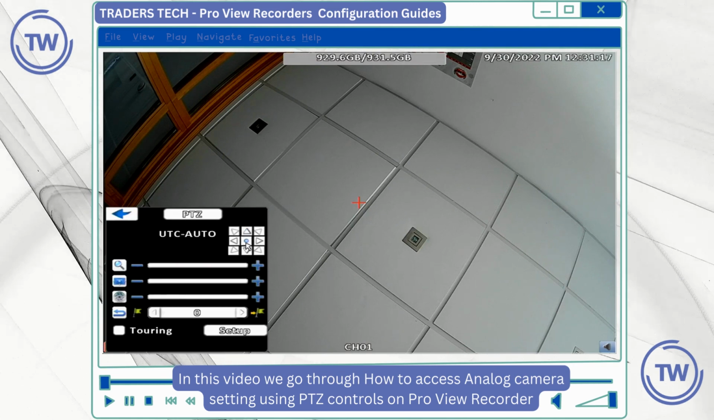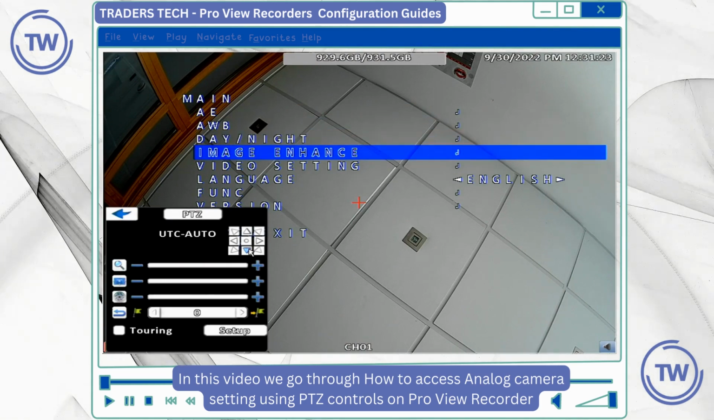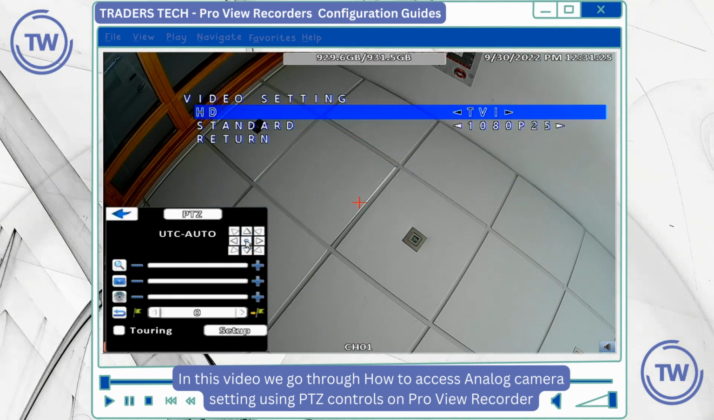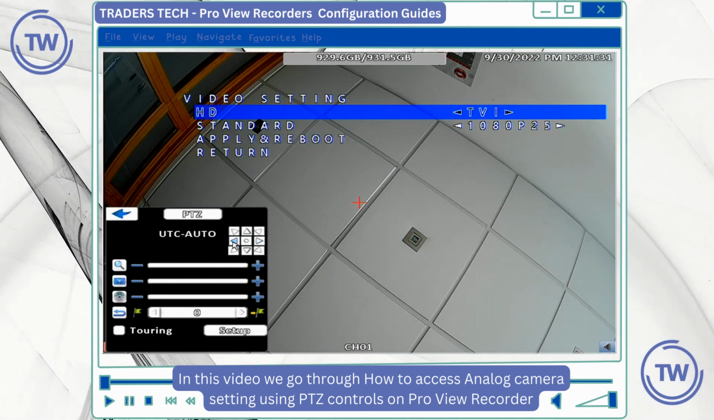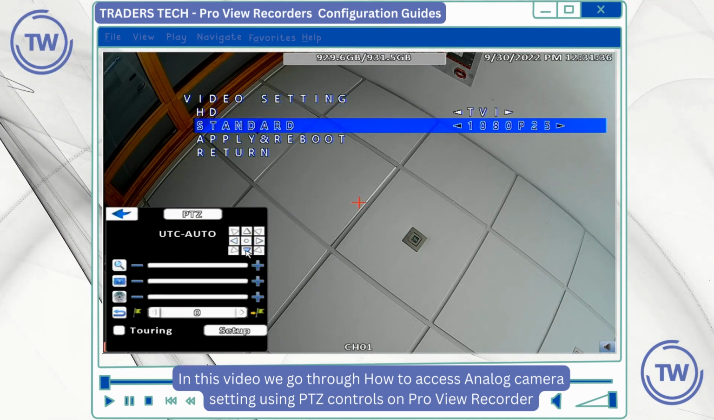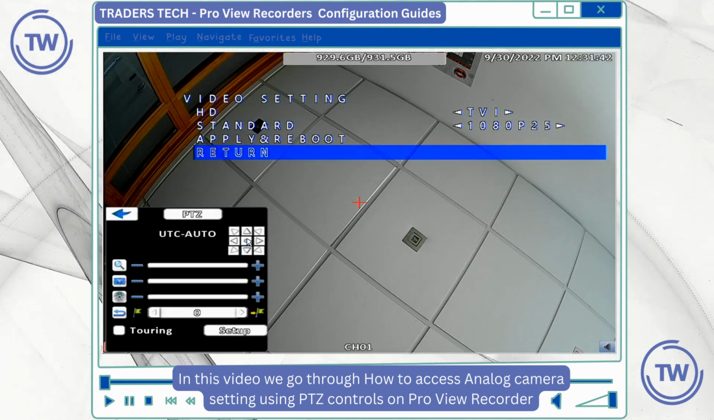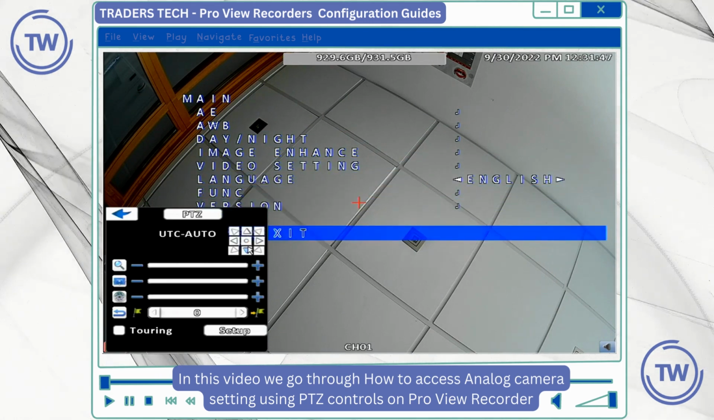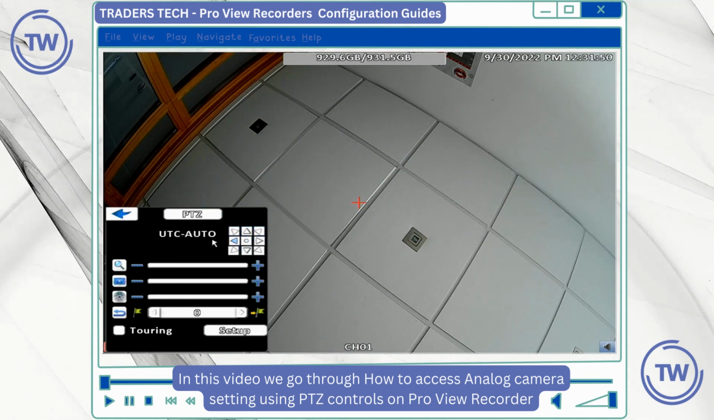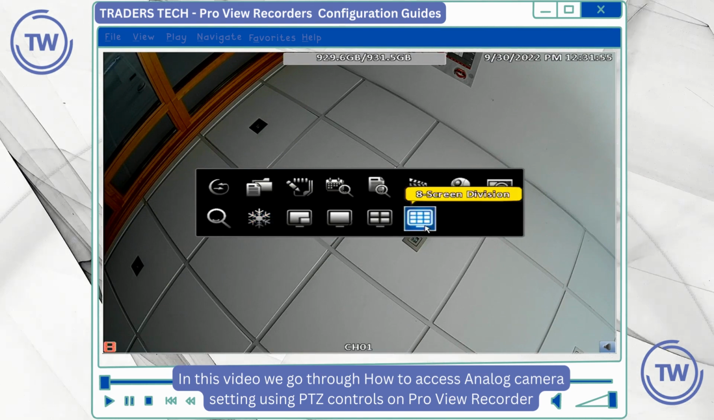So I can now use PTZ controls to bring the camera menu settings up, change the camera settings on the camera connected. So I'll then be able to change the camera settings, use the arrow keys to apply any changes. And then once I've applied my required changes, I can then just go back.